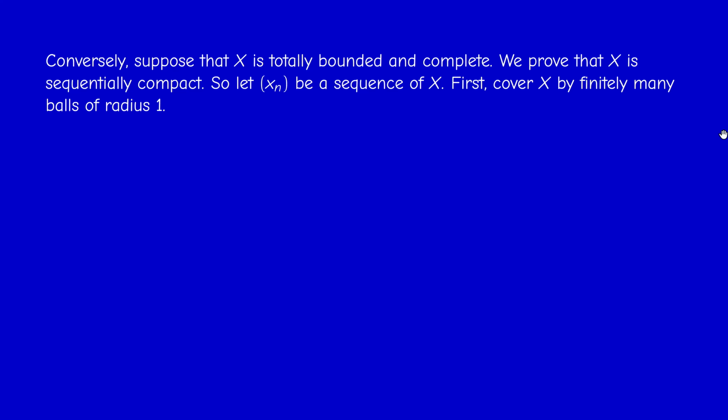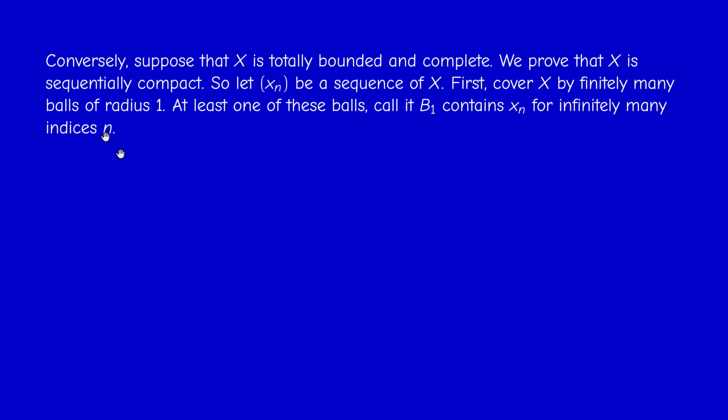and by total boundedness, we can cover the space by finitely many balls of radius 1. So take epsilon equal 1 in the condition of total boundedness. Okay, so we have finitely many balls. Now at least one of these balls contains xn for infinitely many indices n.